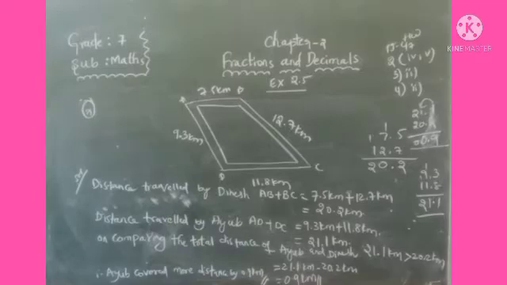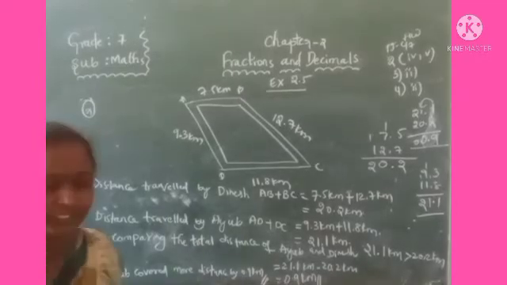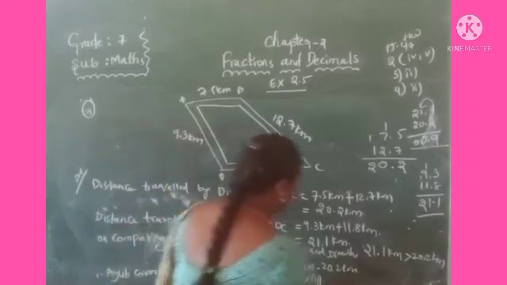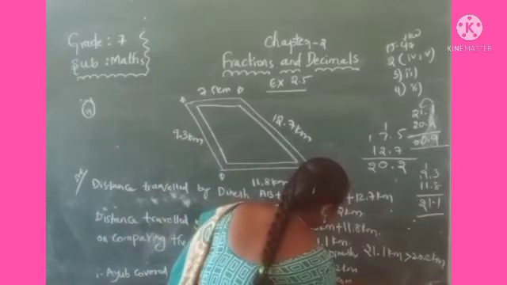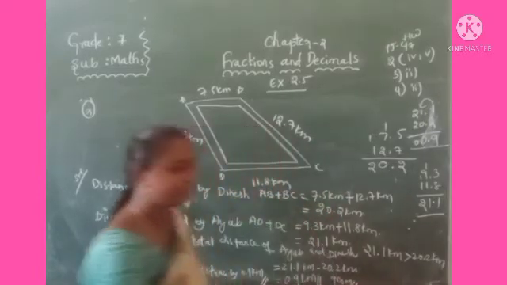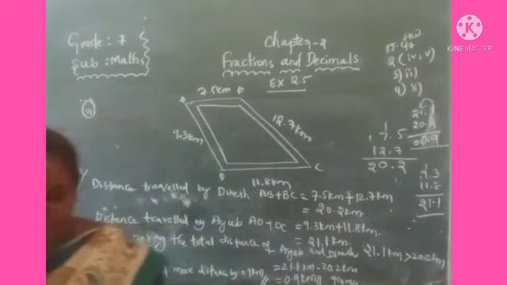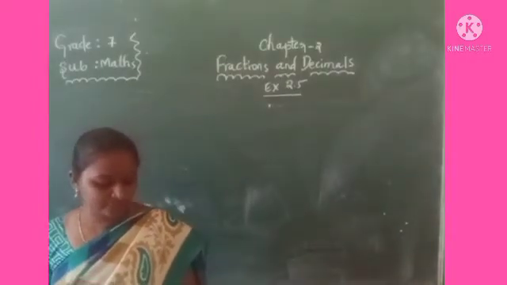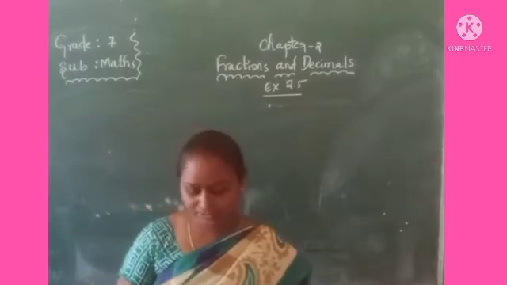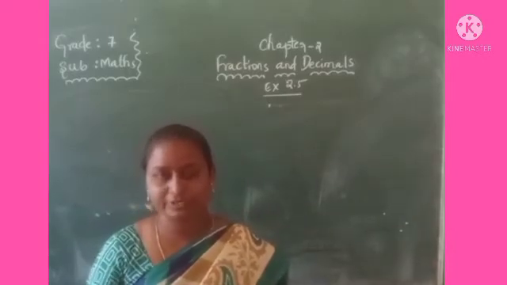Okay, children, that 0.9 kilometers you convert into meters. You will get 900 meters.